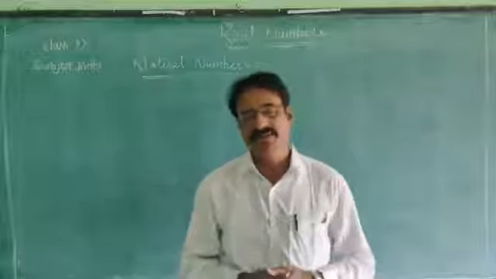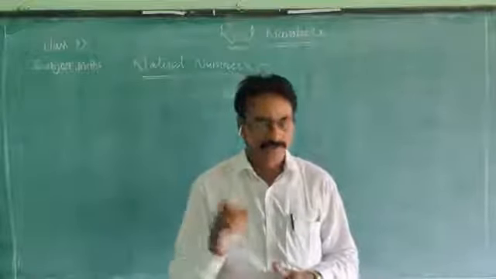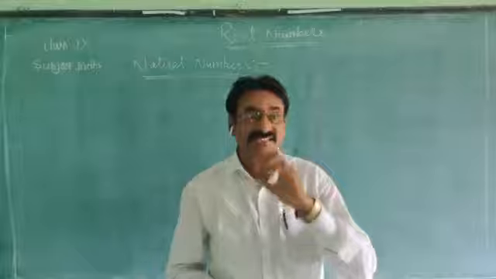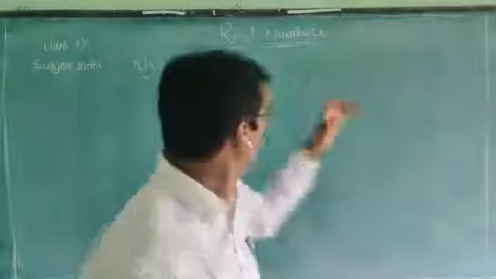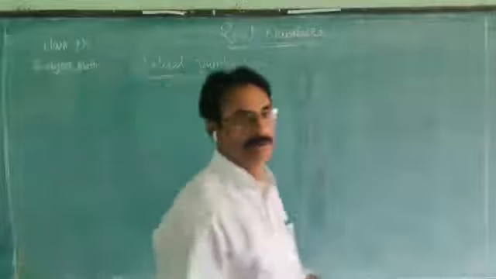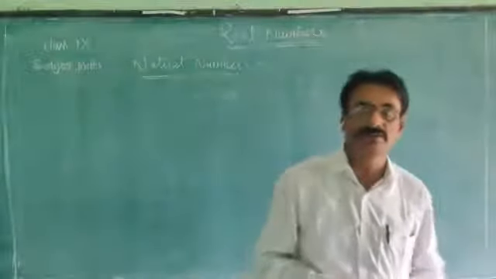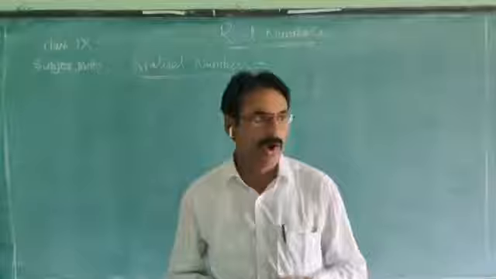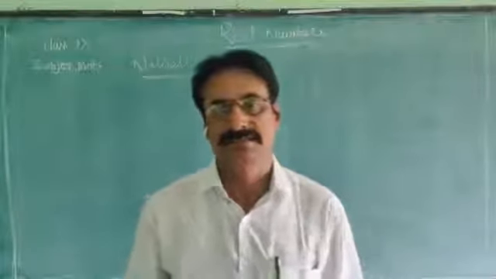This type of numbers are used for counting. These numbers are called natural numbers. You know, the numbers which are used for counting are called natural numbers.